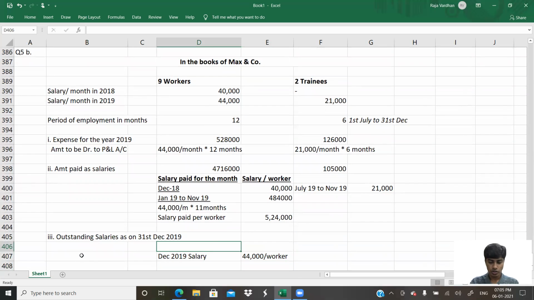44,000 per worker. So I would do 44,000 multiplied by 9 workers. That would come to 3,96,000. How about trainees? It is December 2019. How much is it? 21,000 per trainee.